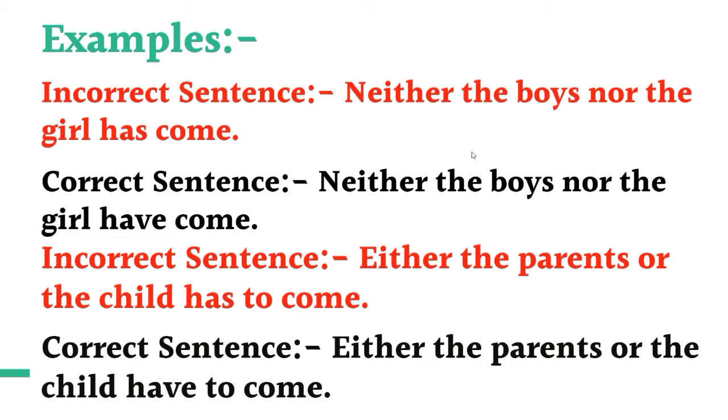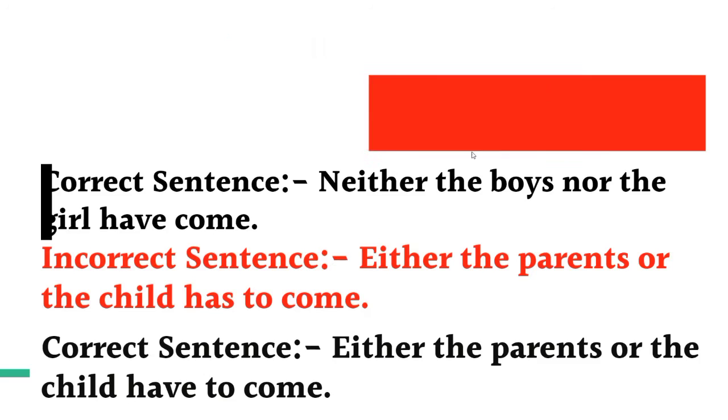In the first rule, the number is constant and the subjects were singular, but here the number is different. The boys is plural while the girl is singular. So what will we do? We will use a plural verb.